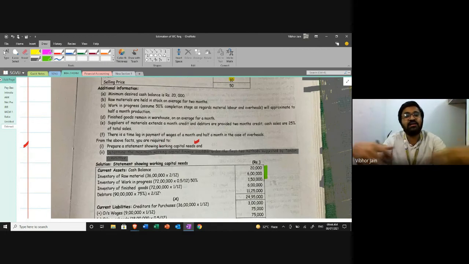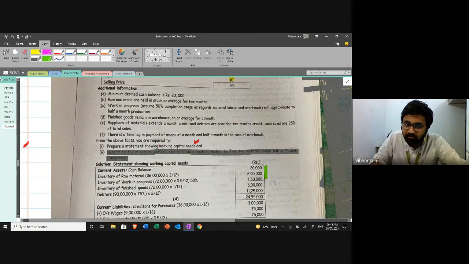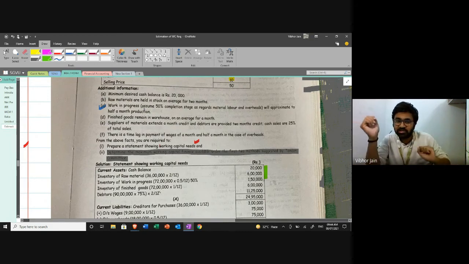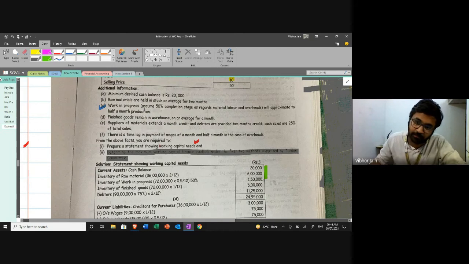But I'll try to explain to you what is actually happening. Please try to focus on that as well. Second, I'm going to talk about work in progress. Work in progress says assume 50% completion in regards to material, labor, and overhead. What is the meaning of work in progress? It means that the good is not 100% complete. It is 50% complete. Where did I get the amount 50%? It is given in the question that assume 50% is complete.